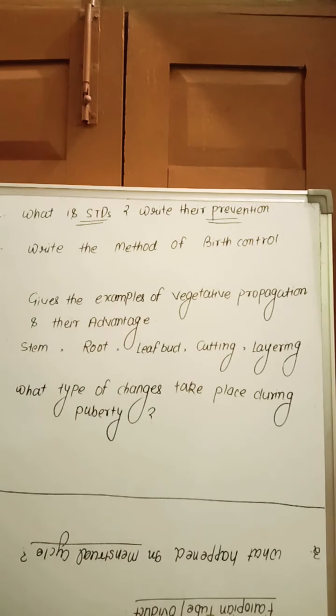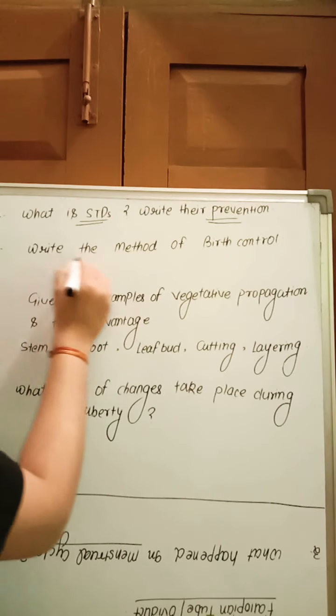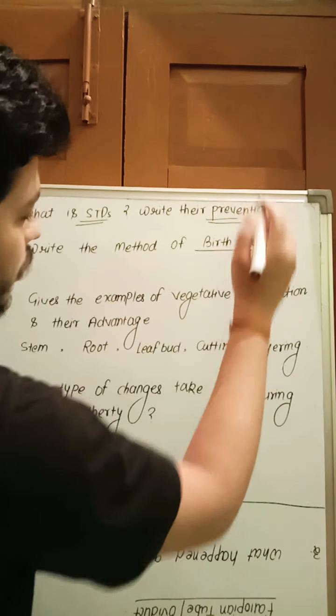Avoid sex with unknown and multiple partners. Use barriers during sex, like a condom, which also prevents sexually transmitted diseases. Also maintain proper sex practices and proper hygiene during sex. So that is STD and their prevention and control. Another question: write the methods of birth control.